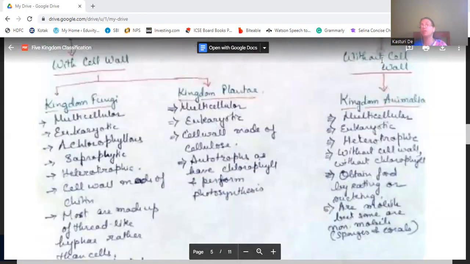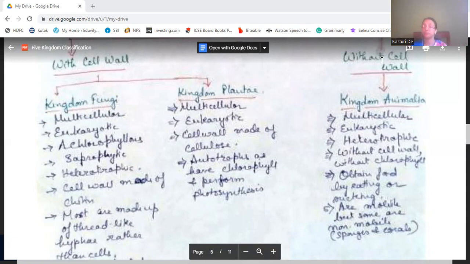Then we come to kingdom Plantae. These are multicellular, eukaryotic, but they have a cell wall which is made up of cellulose. In fungi, the cell wall was made up of chitin, but in Plantae, the cell wall is made up of cellulose. They are autotrophic, that is, they have chlorophyll and they produce food through photosynthesis.